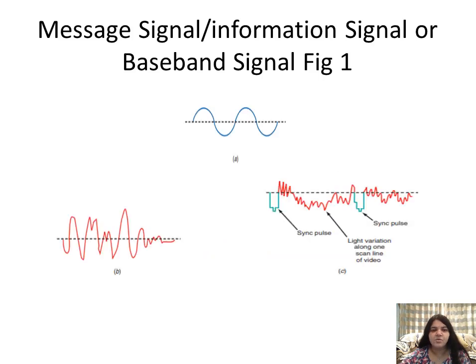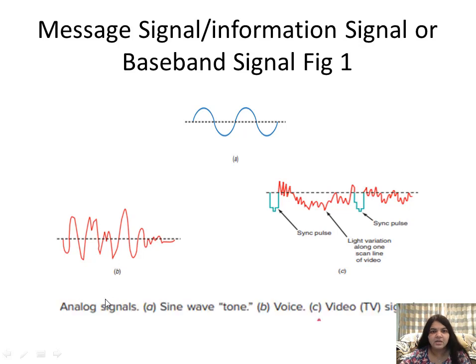So very first, what is the definition? Here you can see the diagram of the message signal, information signal, or baseband signal. It's a simple sinusoidal wave. Over here you can also see the waveform of your speech: when we use a microphone and look on a CRO, it is the waveform of the speech signal.